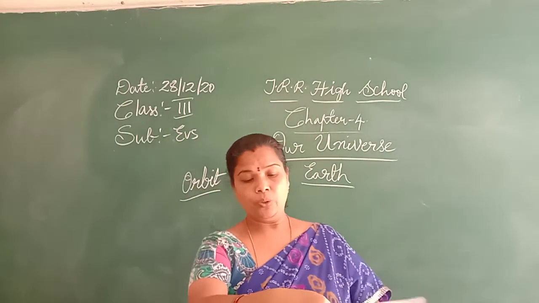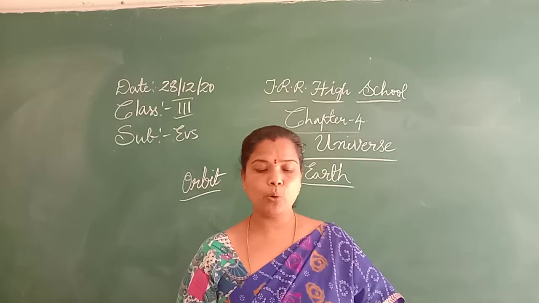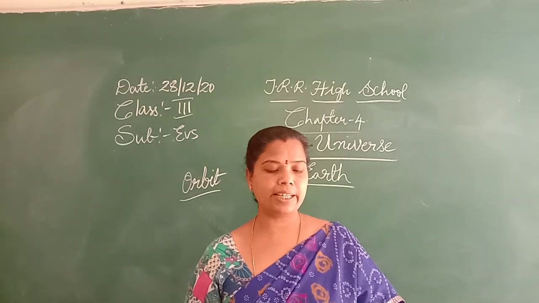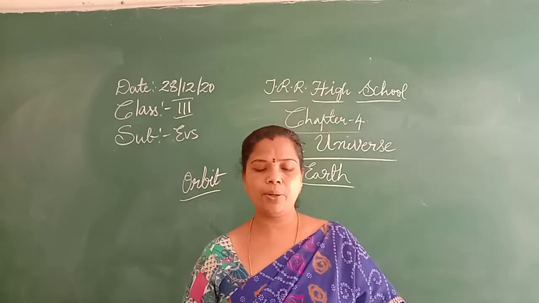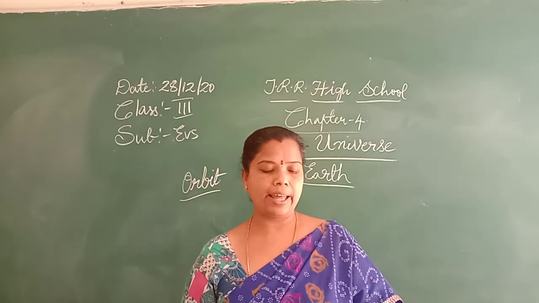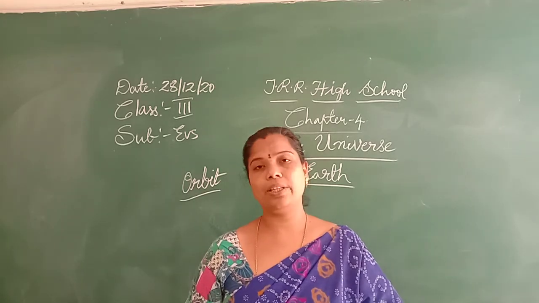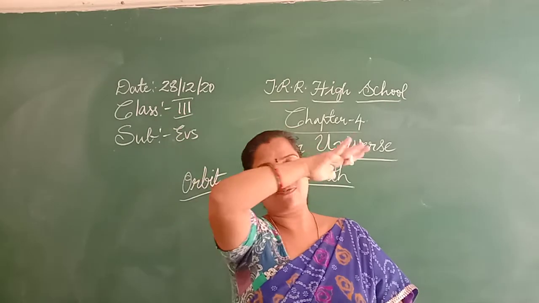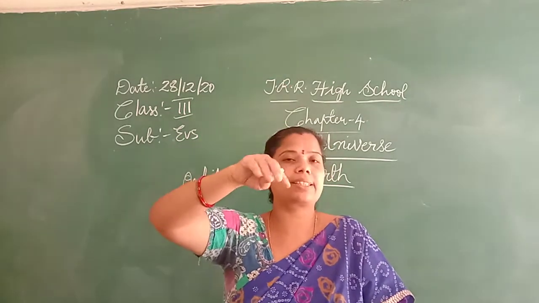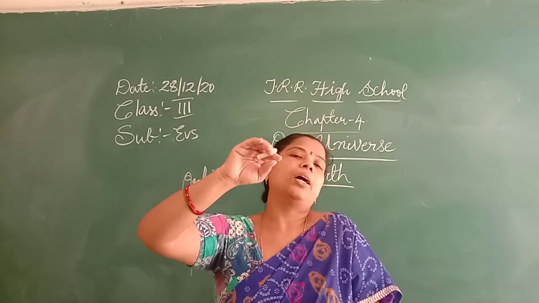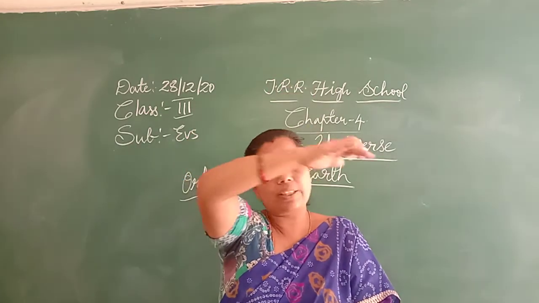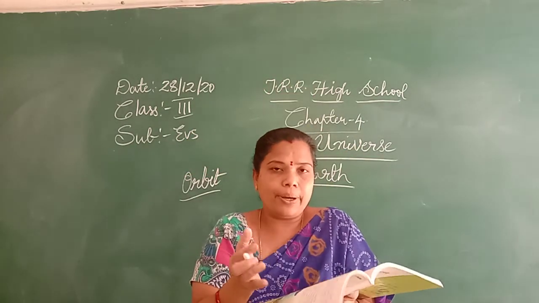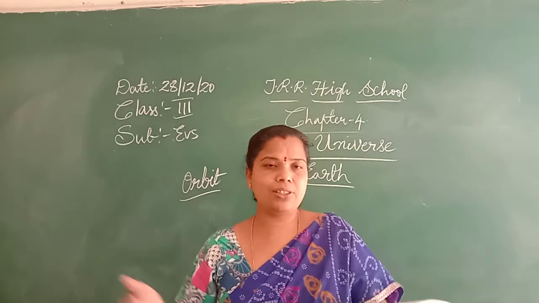It is bluish green in color. It is slightly flattened at the top and bottom and bulges at the center like an orange. Flattened at the top means it is flat like this. Suppose you take a balloon and press it, it will be flattened, and in the center it will bulge like this.